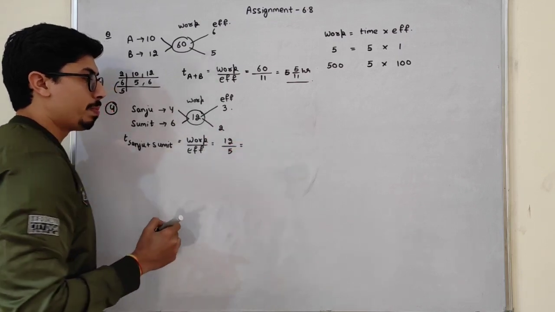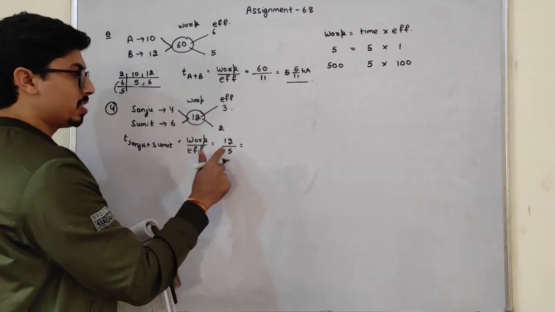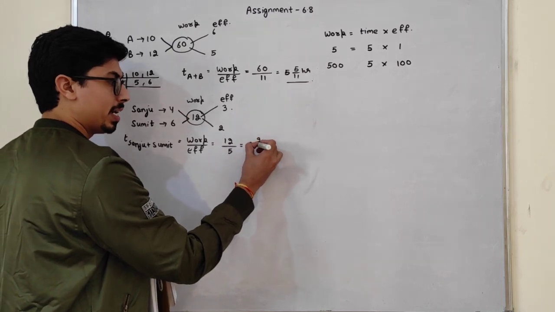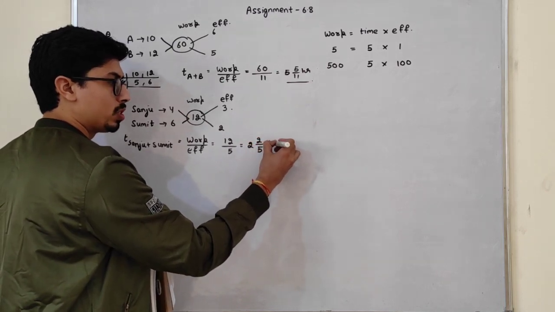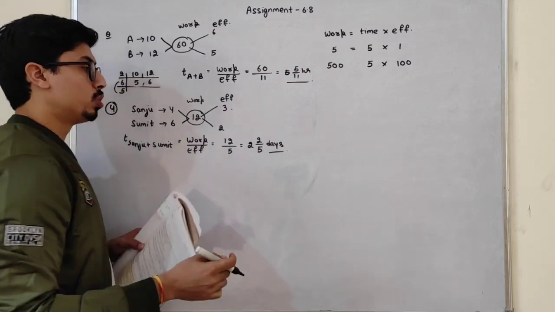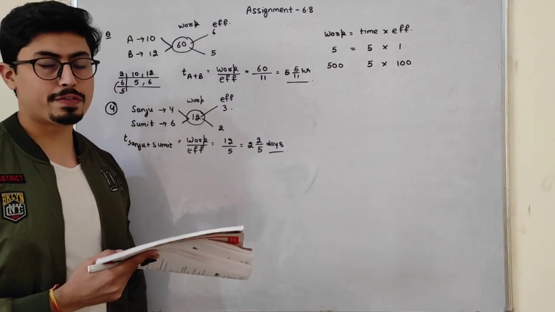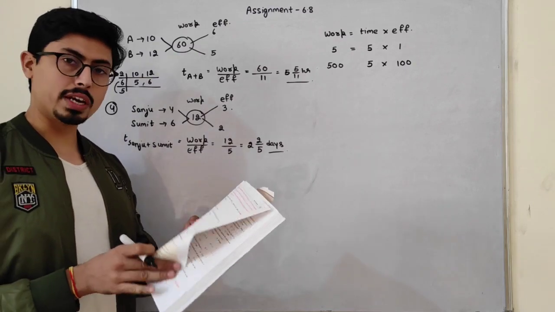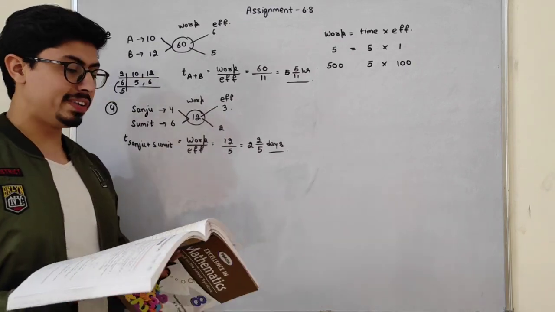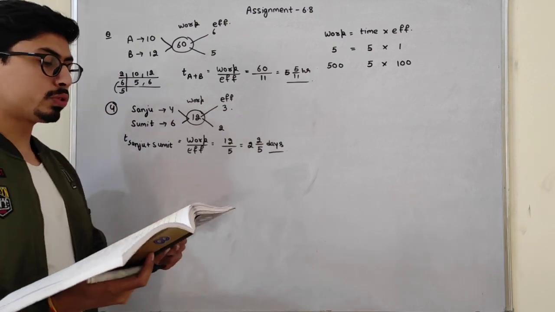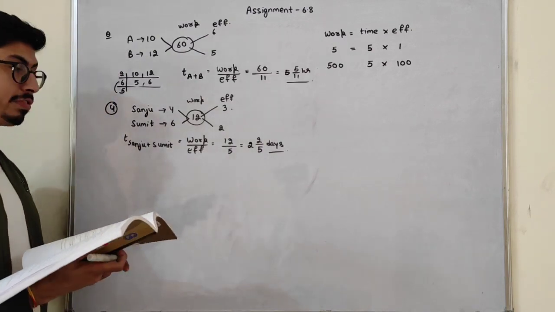So students, how many days will they take? 12 by 5, which is 2 2/5 days. So they both require 2 2/5 days. So this 2 2/5 days is my required answer. Now students, move forward to question number 5.